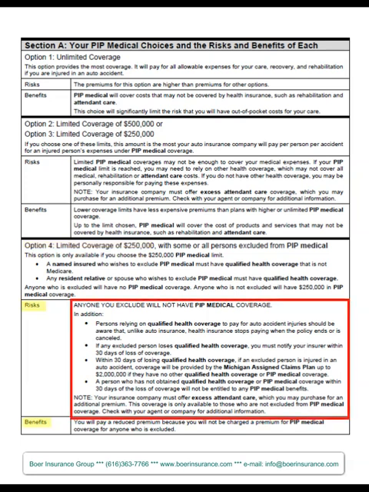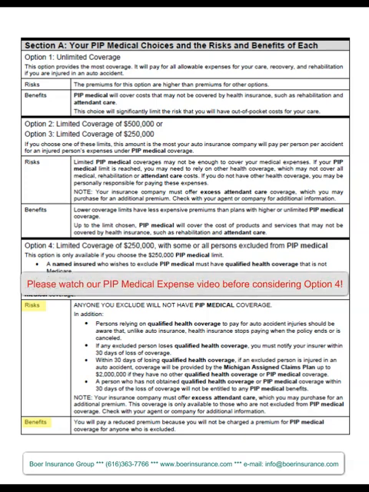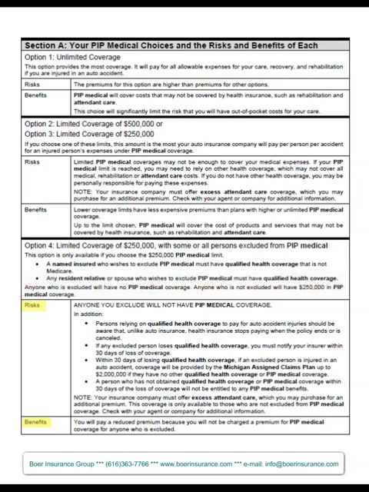And the risks are outlined below, as well as the benefits. The benefit is you'll pay a lower premium, and if everybody is excluded under option 4, you'll pay no premium for personal injury protection medical expense coverage. Please review the risks carefully, and I would suggest you refer to our other video that goes into depth on the pros and cons of choosing option 4.